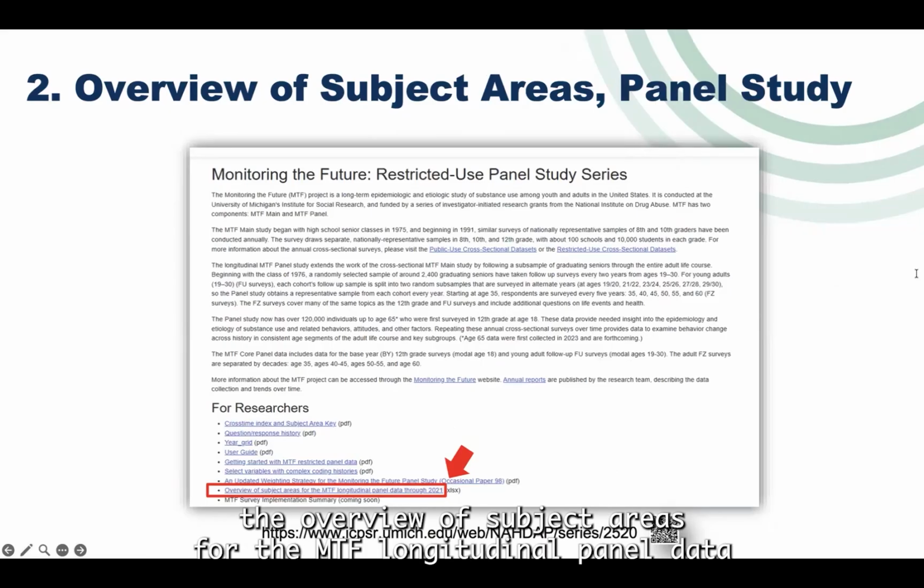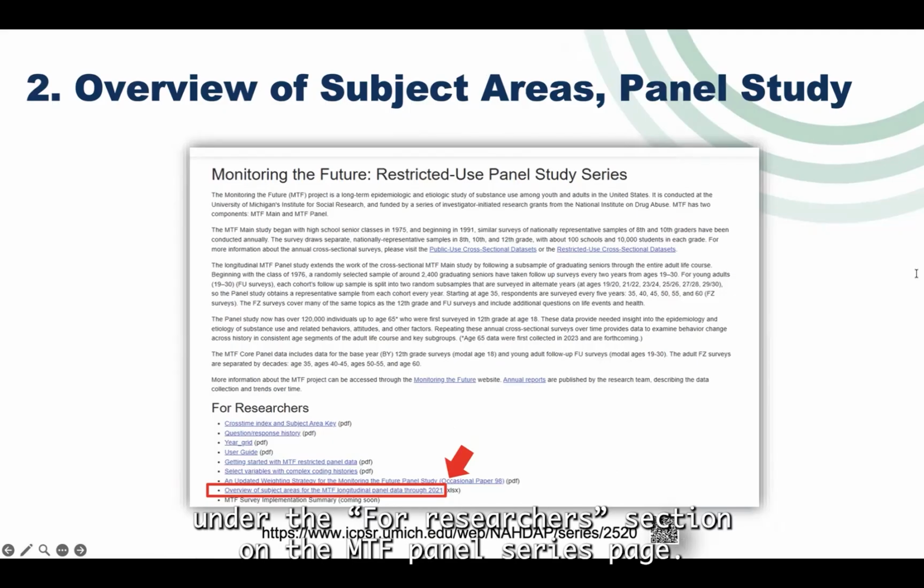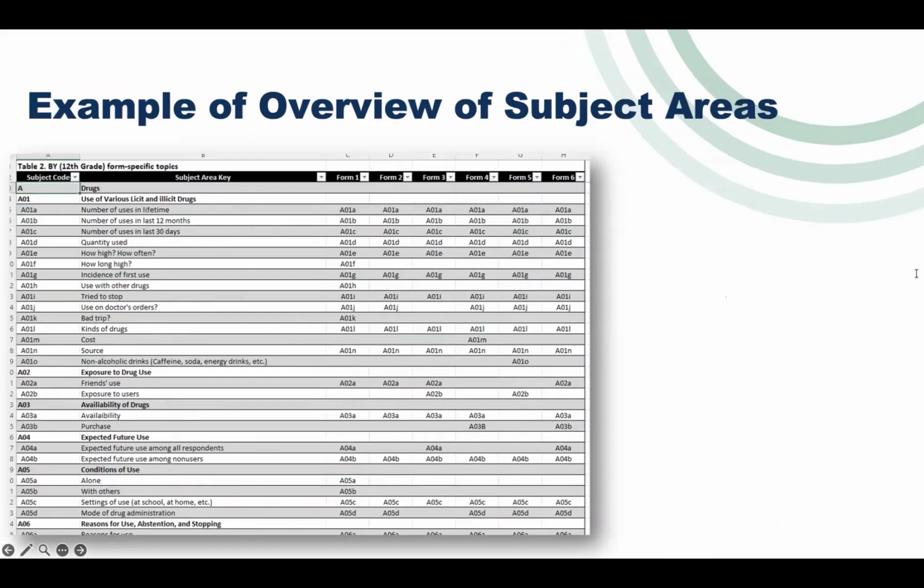Similarly, you can download the Overview of Subject Areas for the MTF Longitudinal Panel data under the For Researchers section on the MTF Panel Series page.